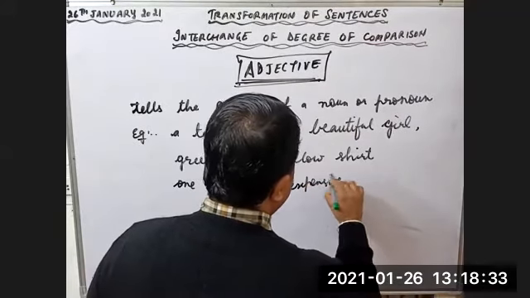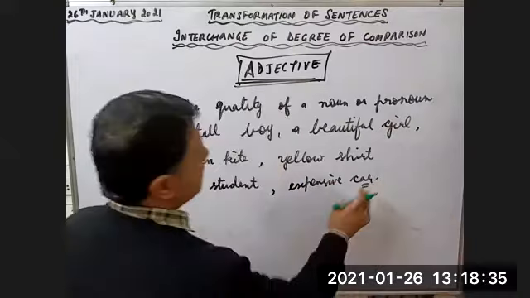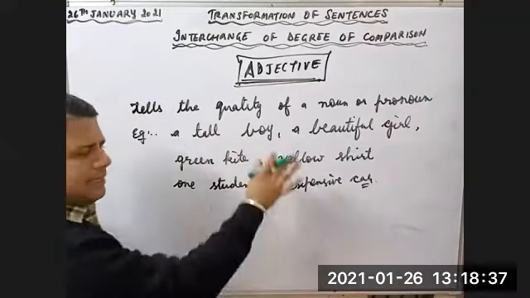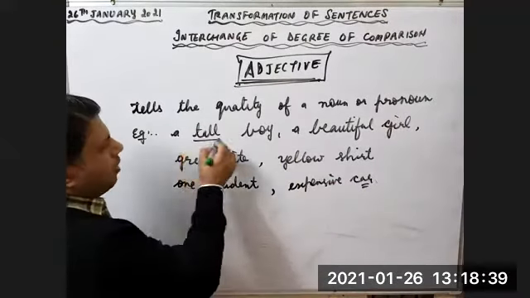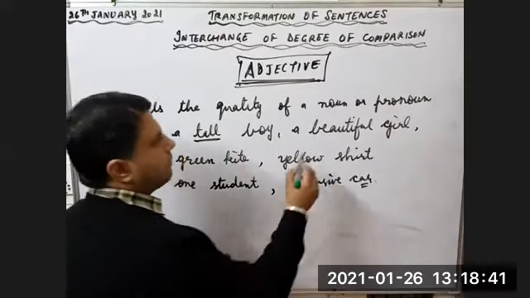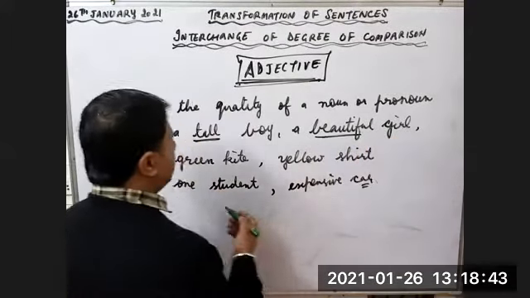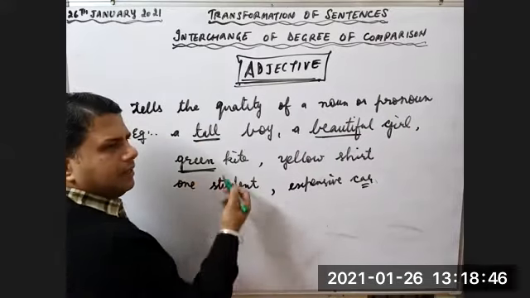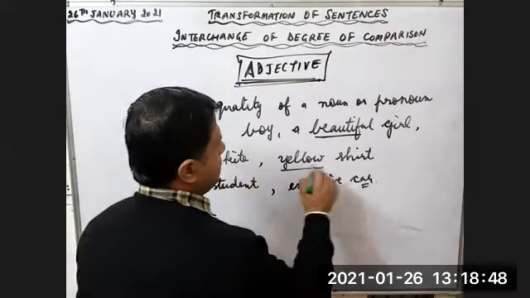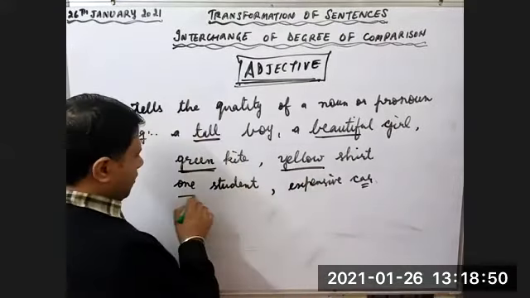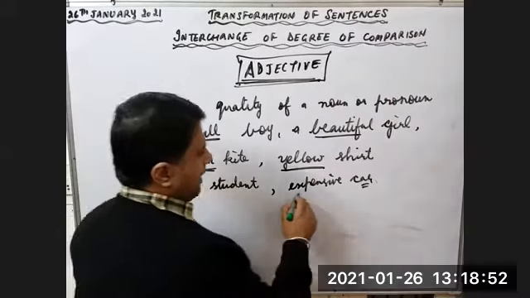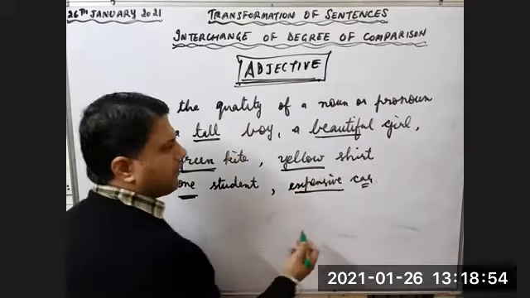expensive car. If you look at these examples, tall is the quality of boy, beautiful is the quality of girl, green is the color of kite, yellow is the color of shirt, one is the number of students, expensive is the quality of car.